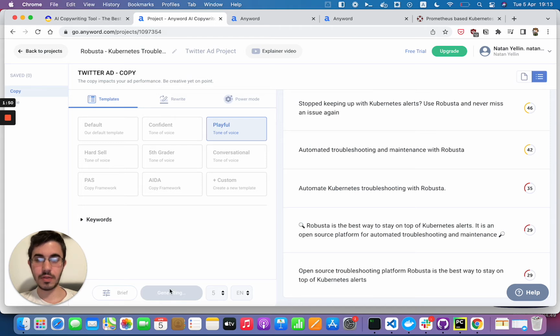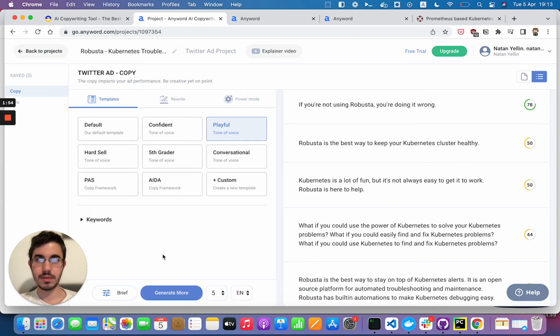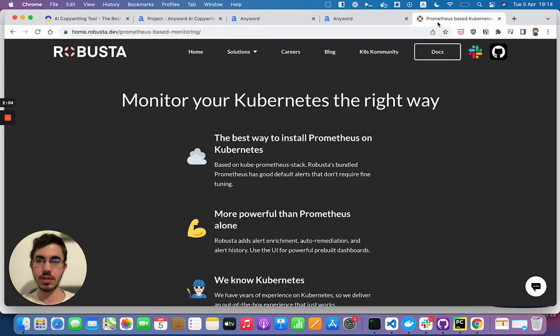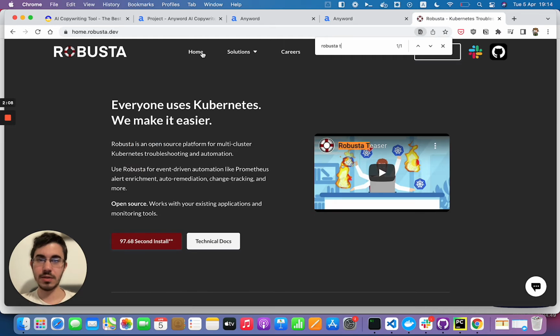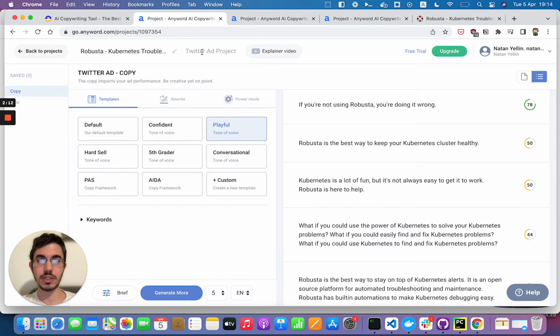Now, it takes a while. I think it runs some machine learning algorithm when you press this, so that's why it takes some time. If you're not using Robusta, you're doing it wrong. I like that one, actually. Robusta is the best way to keep your Kubernetes cluster healthy. I feel like, is that on the page, though? Robusta is the best, no. Okay, so it's taking the message on the page and it's actually turning into something a little more succinct.